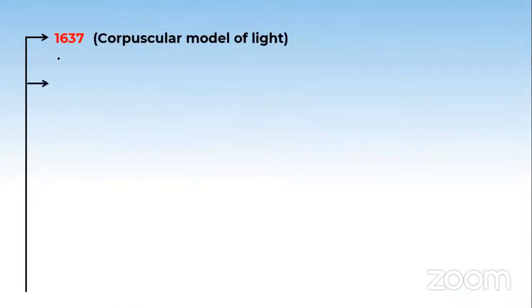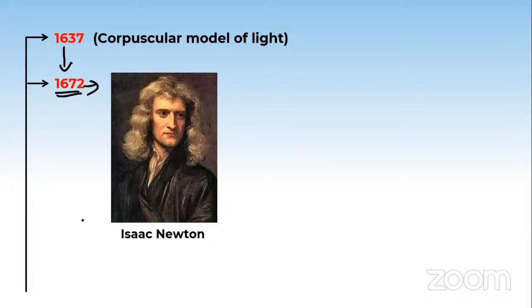Then after 1637 comes the year 1672. A new physicist appears whose name is Isaac Newton. He developed the theory of classical mechanics, and he is known as the father of classical mechanics.